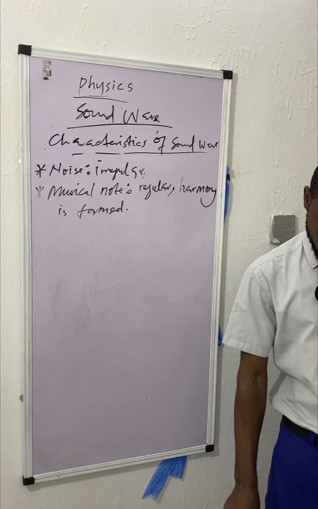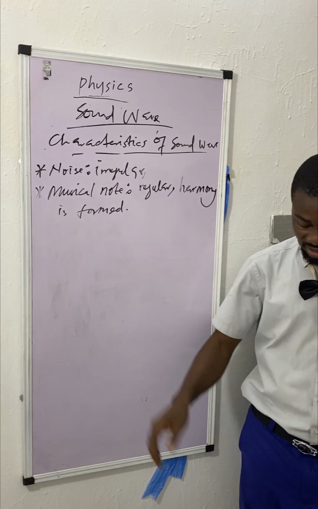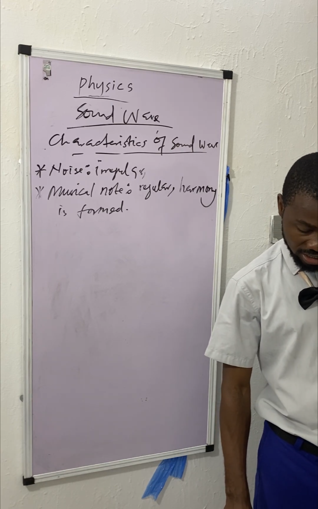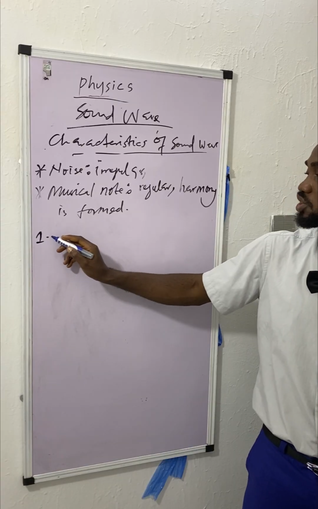All right, during music notes creation. Now let's look at the characteristics of sound proper. We have pitch, we have intensity, we have loudness, we have quality. Quality is also called timbre. Okay, so the first one, number one, is pitch.